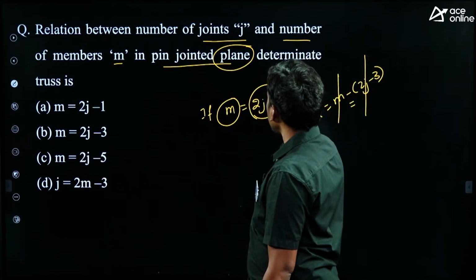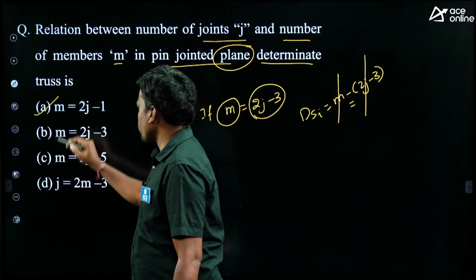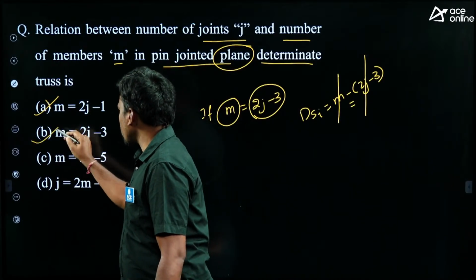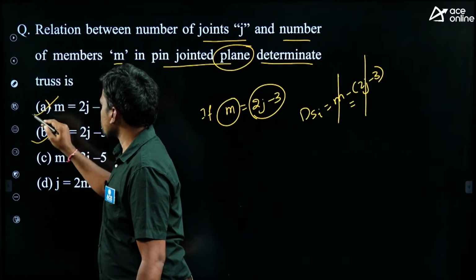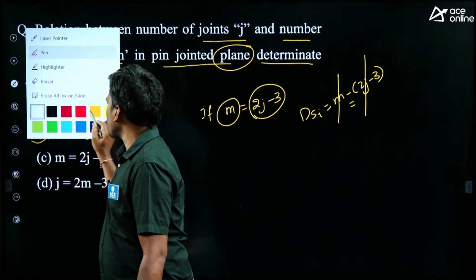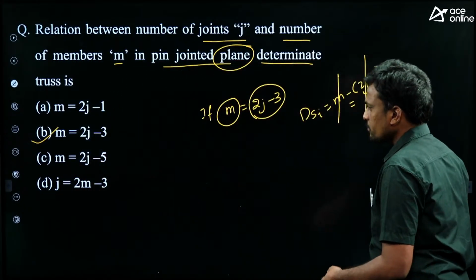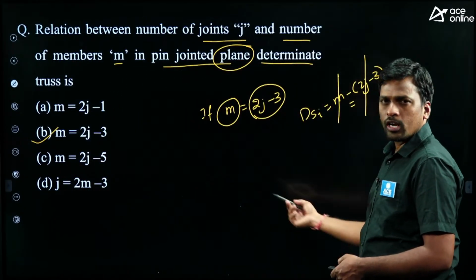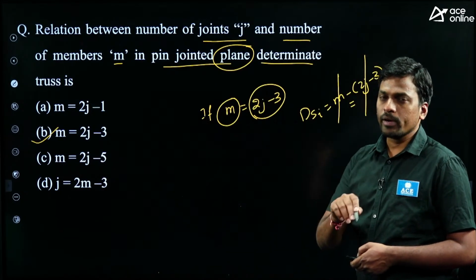So given determinate truss, that is option A is correct. M equals 2j minus 3, not option A, option B is correct. M equals 2j minus 3. So I am expecting more questions from analysis of trusses and moment distribution method.